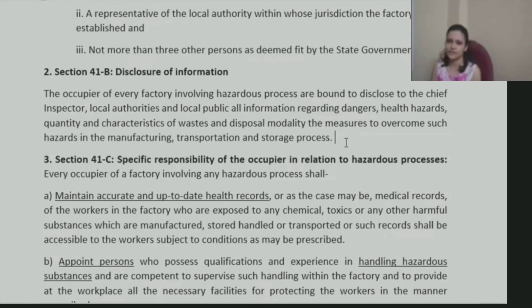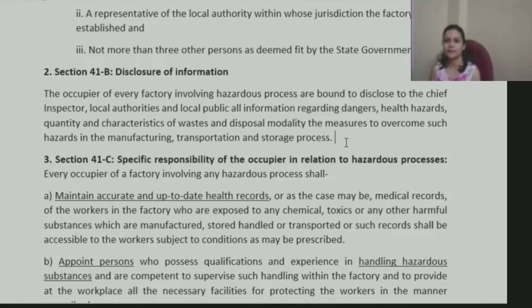The Taj Trapezium case. It was a public interest litigation which was filed regarding the discoloration of the Taj Mahal, right? Being worried because of that, a public interest litigation was filed. In that area, where there is the Taj Mahal plus many other monuments and historical places, there were so many industries nearby, and because of the pollutants that they were releasing, these places were being discolored or some other effect was being caused.